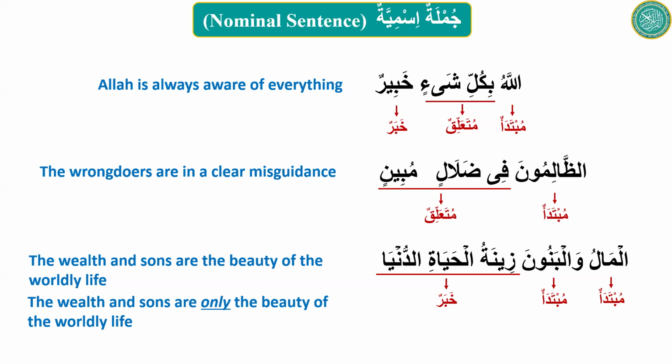So over here, it gave us the meaning of exclusivity and emphasis as well. There is no word for only in here. It is just because the khabar is in rafa status, which is a deviation from the general rule.